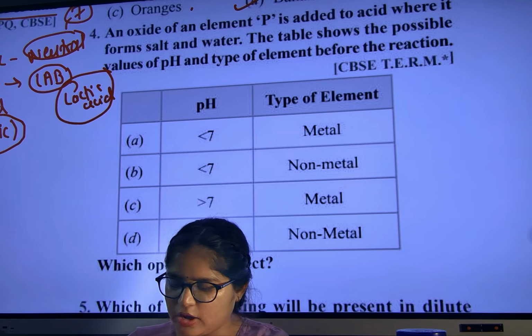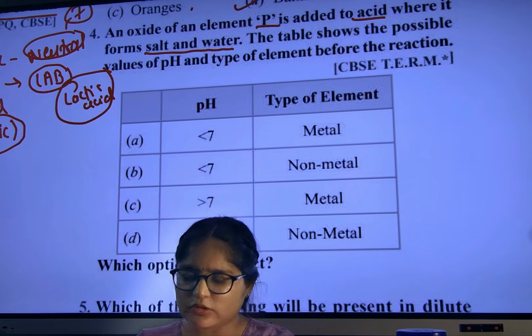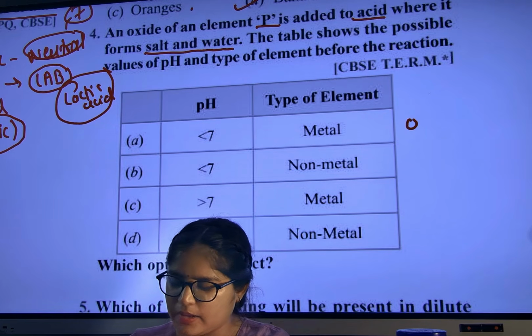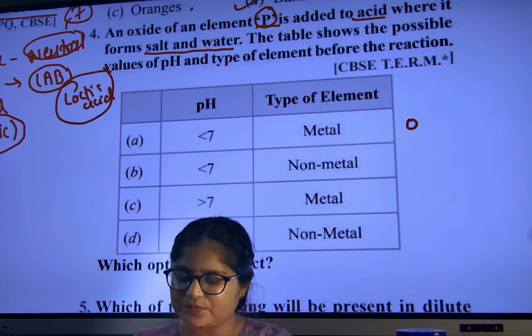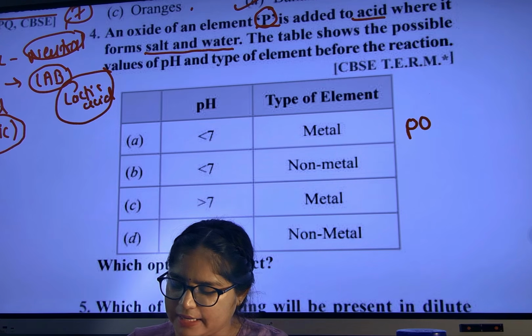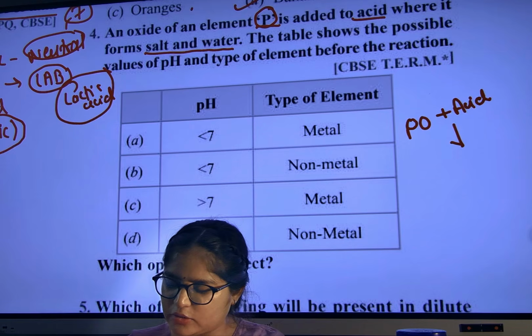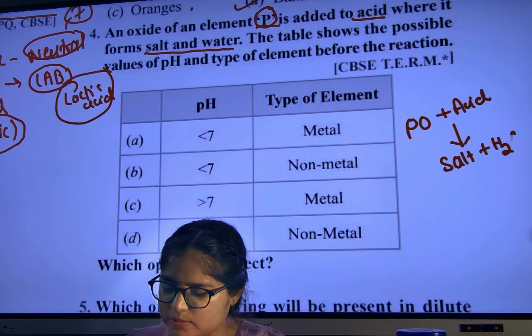An oxide of element P is added to acid, where it forms salt and water. So we have taken one oxide, the oxide of element P, and we add it to acid. After adding to acid, what is it making?